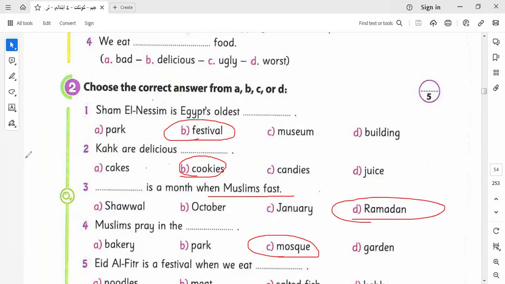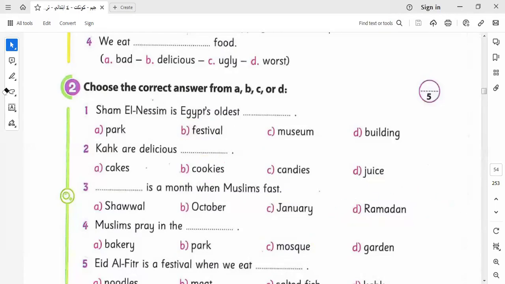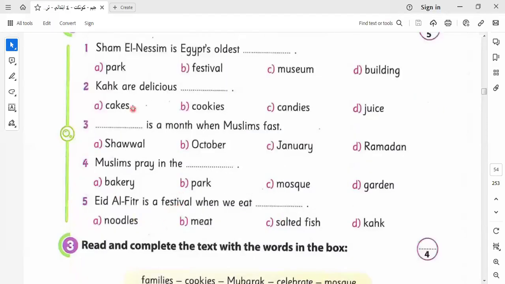Eid al-Fitr. Eid al-Fitr is a festival when we eat what? When we eat cake. Okay. Let's go to another question here.